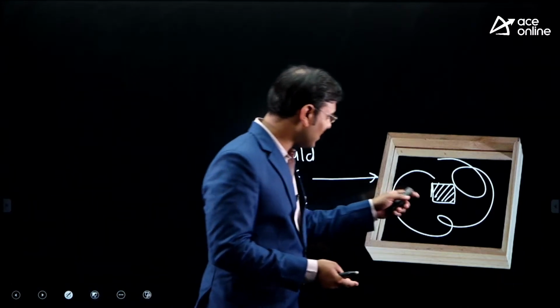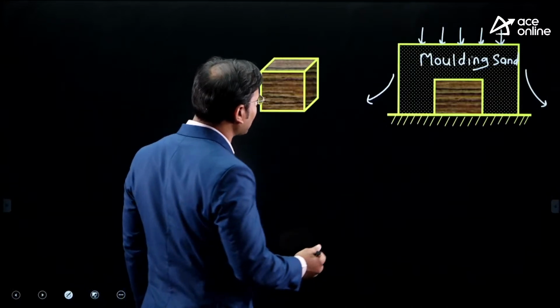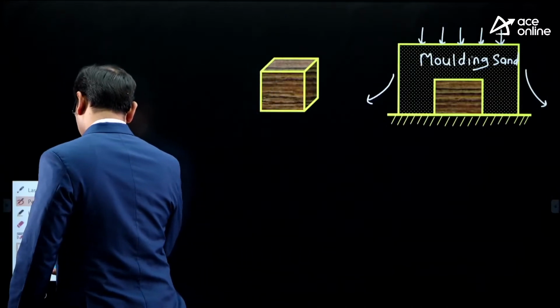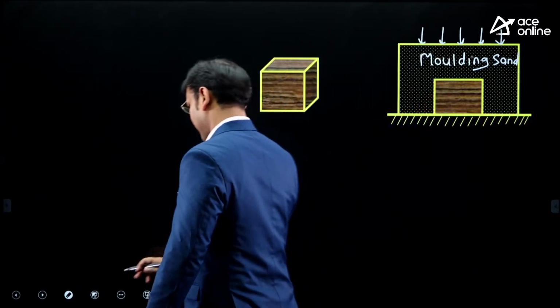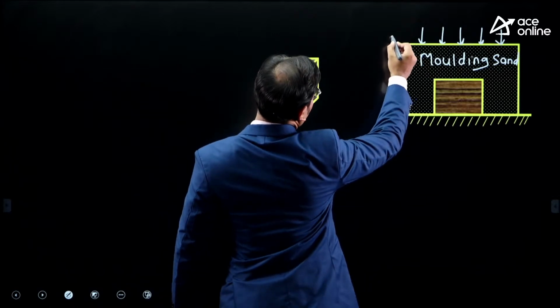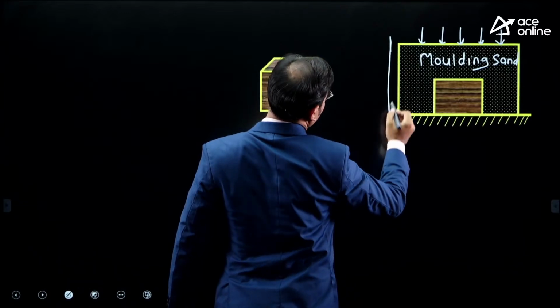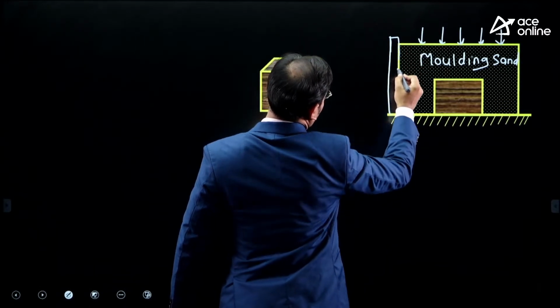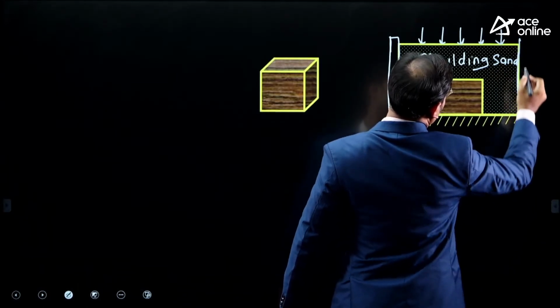Correct? Yes. Now see, in this diagram also, I can show the flask. This is the flask.